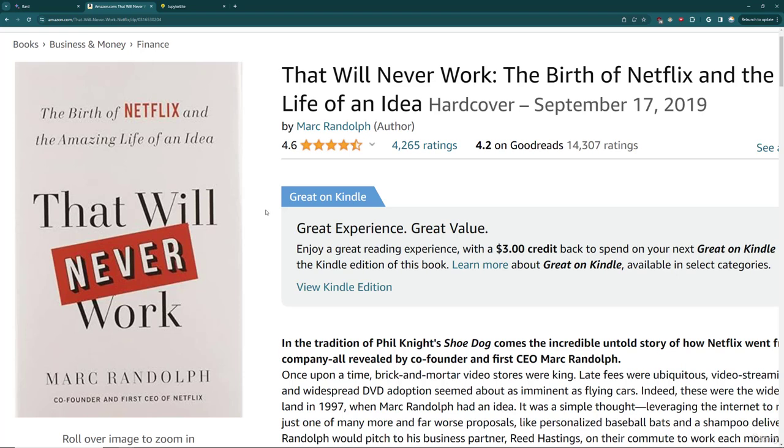In reality, Mark Randolph and Reed Hastings were commuter buddies, and they were constantly thinking of what a good next company idea would be. And just over and over testing new ideas, they figured out that they could make Netflix work when they realized they could actually mail a DVD in regular size postage.